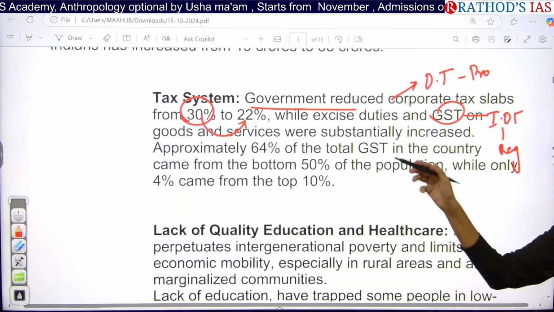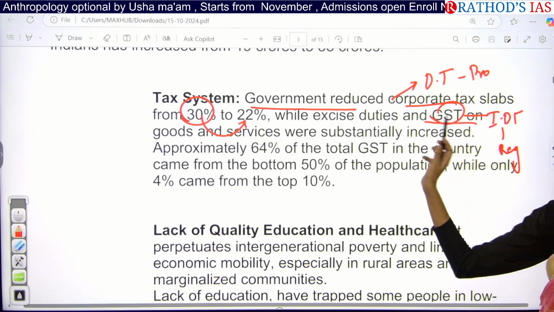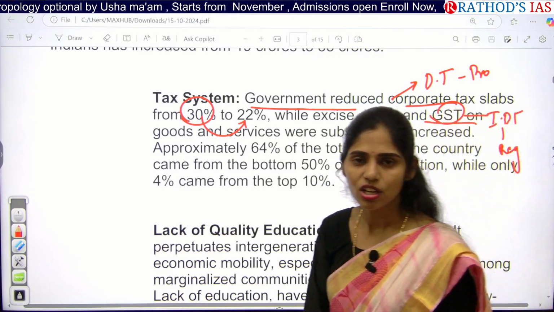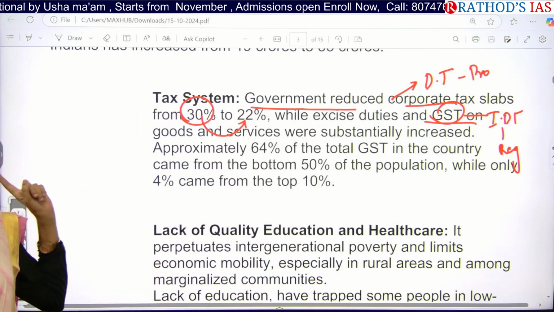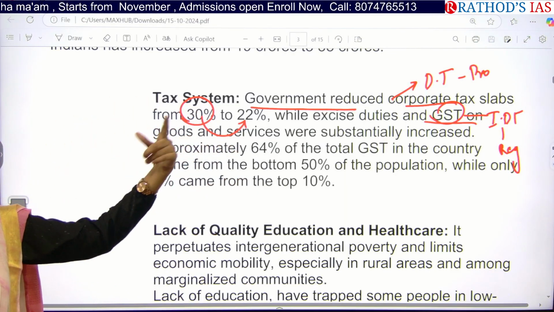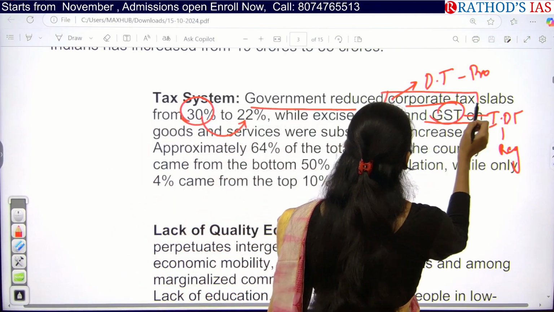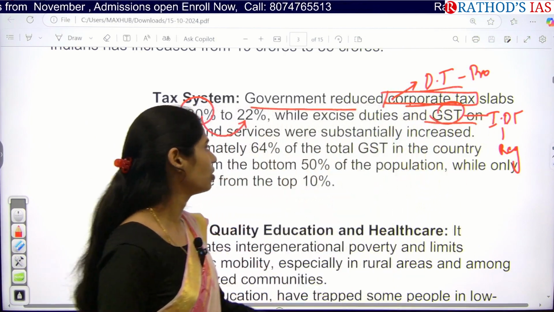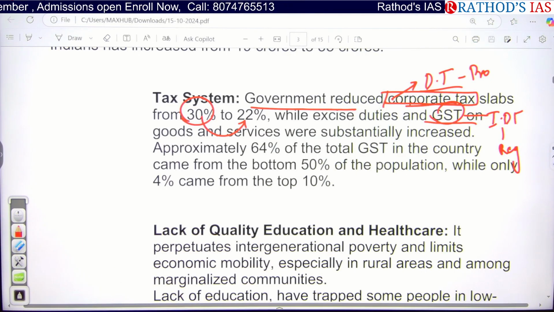What happens whenever there is a decrease of corporate tax on one side and an increase of indirect tax? Here, poor people will be disadvantaged whenever there is an increase of indirect taxes. Again, rich people are benefited if there is a reduction of corporate tax or direct tax. So this is also one important reason why there is an increase of inequalities in our country.